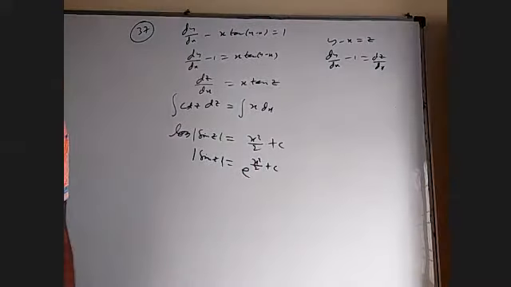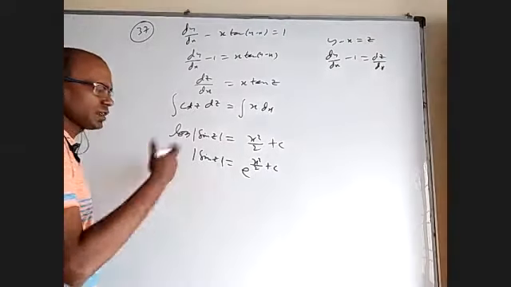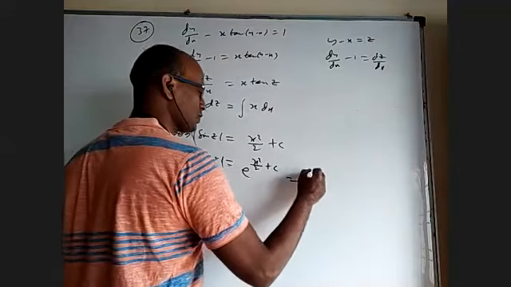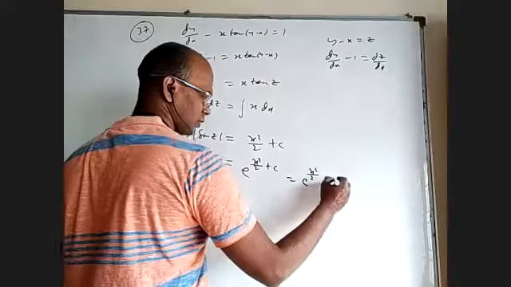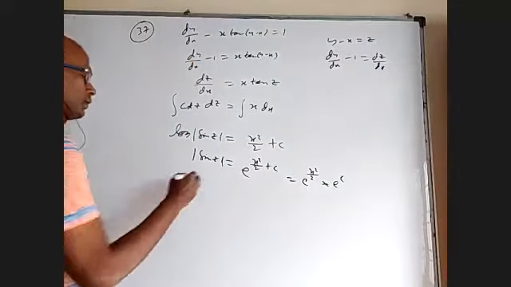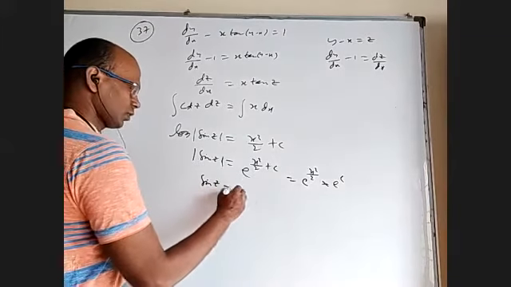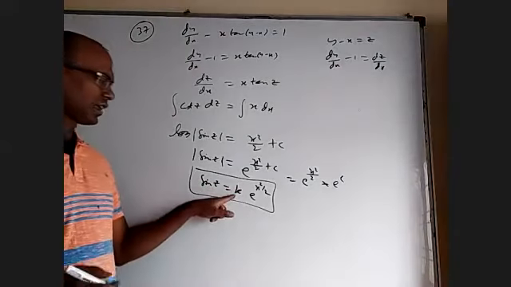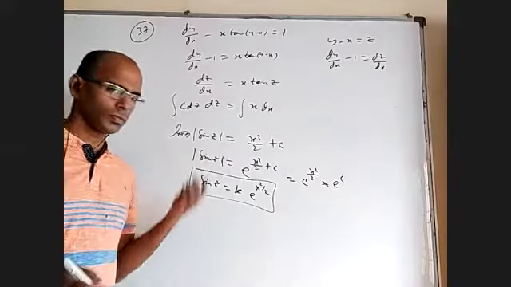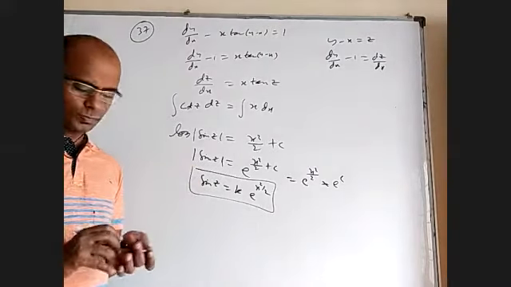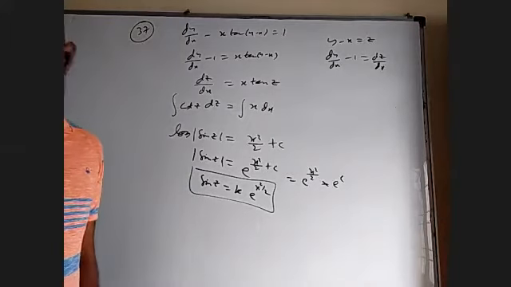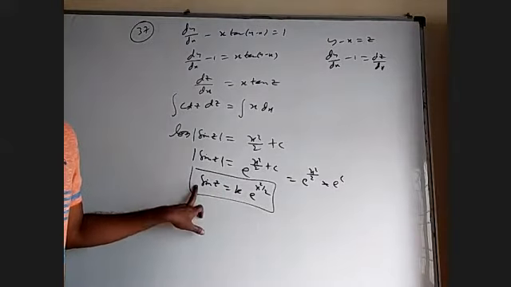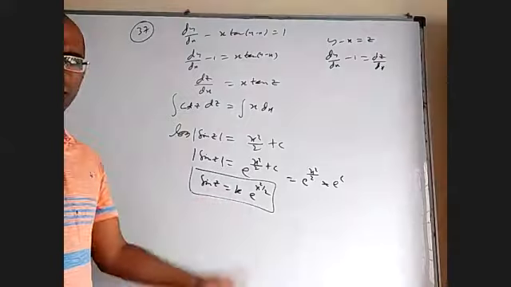They might not have given mod, because there are two answers and both are okay basically. Or k can take care of the minus. That is also good. e power x square by 2 into e power c, I can call it some k. So now sin z is equal to some constant into e power x square by 2. If k is negative or positive, both are covered within that. So this includes both the solutions of the above one. Instead of the constant this side, they can give the constant the other side, not an issue. They can call it k, a, c, l, doesn't matter.